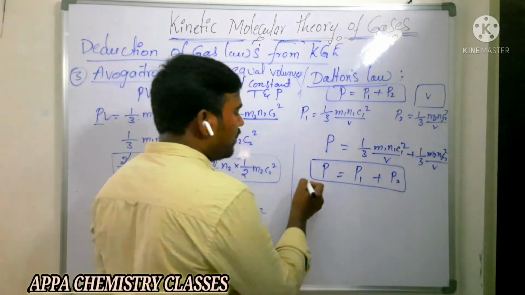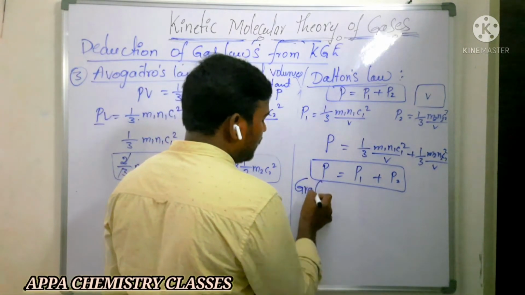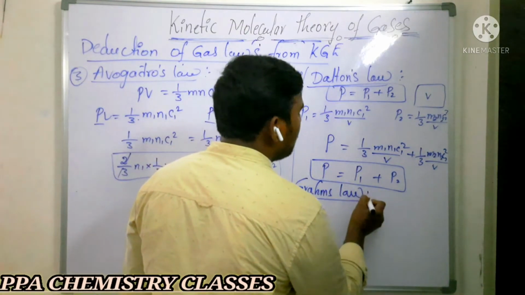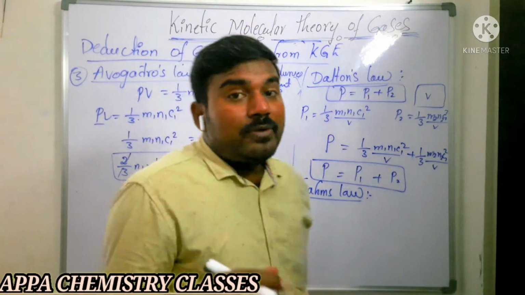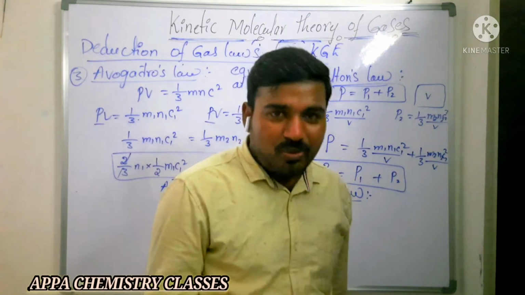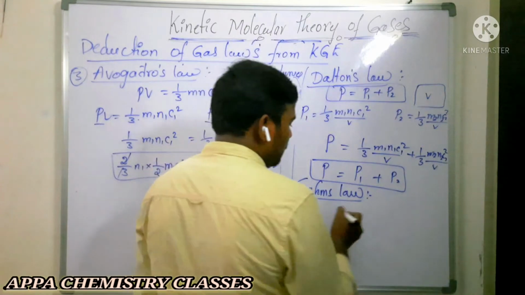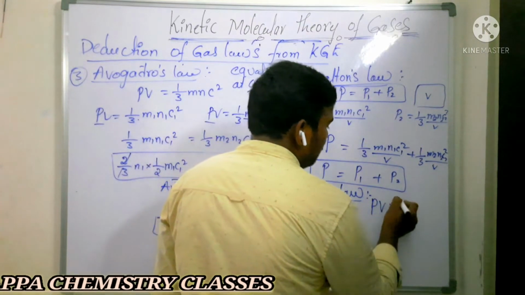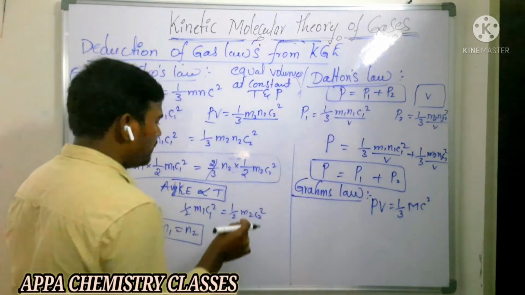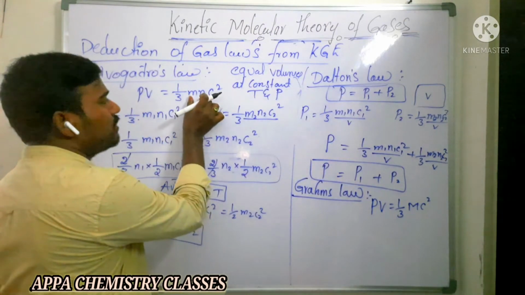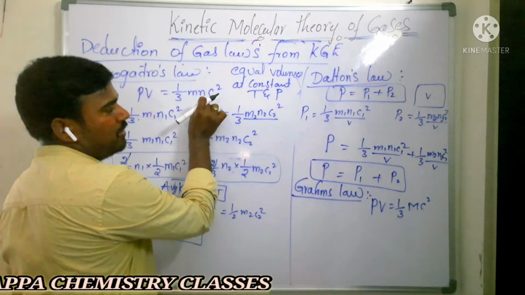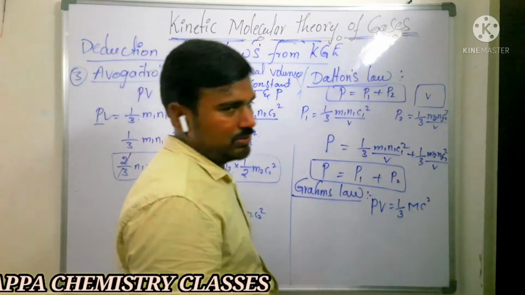We can derive Graham's law of diffusion also. What is Graham's law here? The rate of diffusion is inversely proportional to the square root of its molecular weight. We have PV is equal to 1 by 3 m n c square. Here mn is there, no? That mn is taken as capital M, that is, mass of the gas multiplied with number of molecules, which gives the molecular weight.